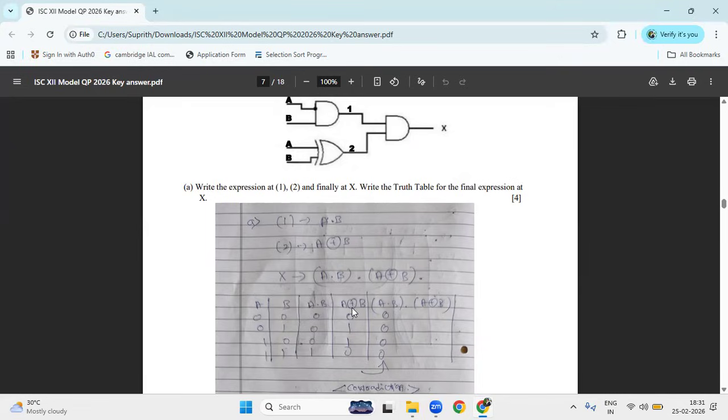Next, A XOR B. A XOR B means A dash into B plus A into B dash. As we know, if any one term is 1, you will get the answer 1. If both are 0 or both are 1, you will get answer 0. Next, these two you can multiply: 0 into 0 is 0, 0 into 1 is 0, 0 into 1 is 0, 1 into 0 is 0.